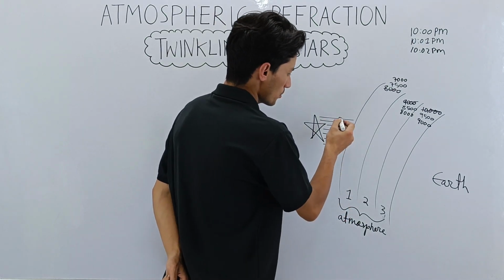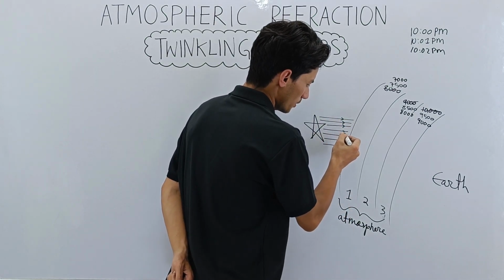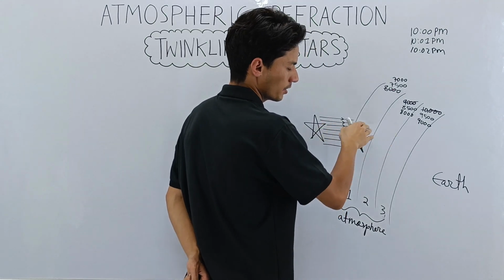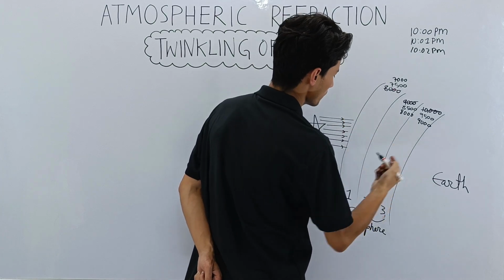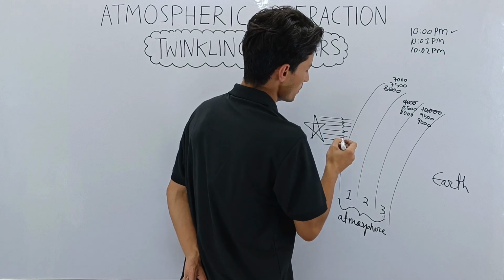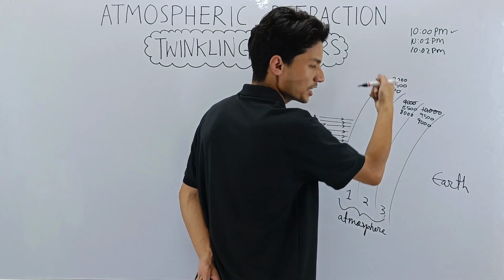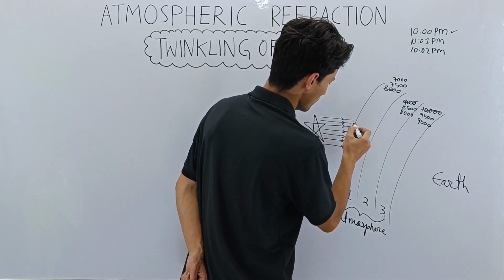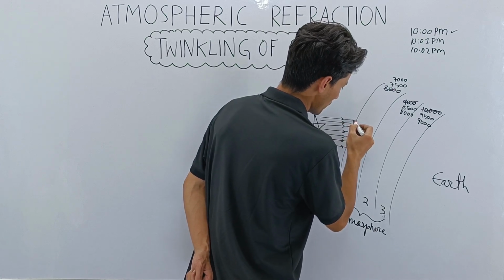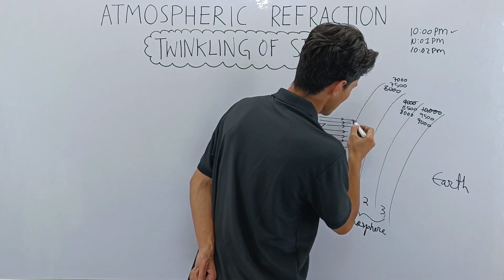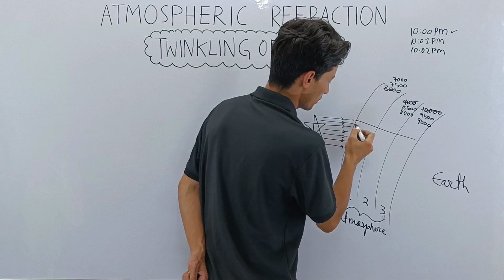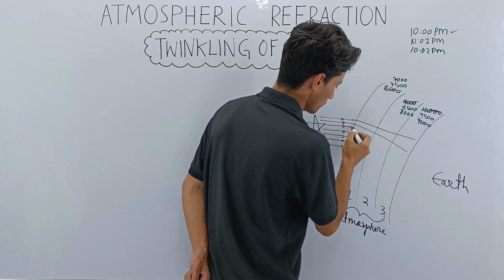So now what happens? 7 rays, we are taking 7 rays. All these are light rays coming from the sun, from the star to earth. They are headed towards the earth. They have made contact with the earth's atmosphere, so now they will enter. So let's take 10 p.m. Because of the condition prevalent there, let's say this is ray number 1, and it went like this. It will undergo bending. Let's say it goes like this, then like this, then like this.